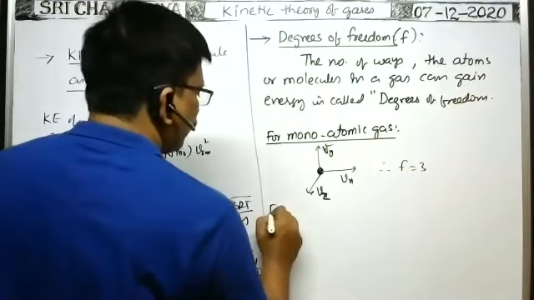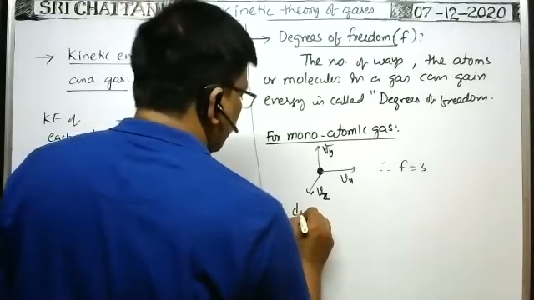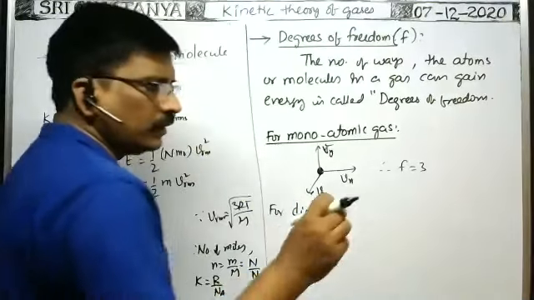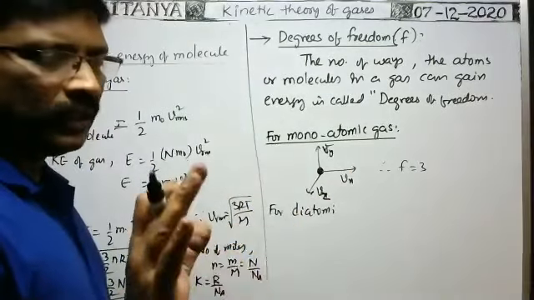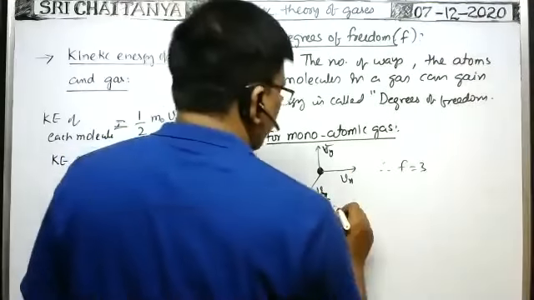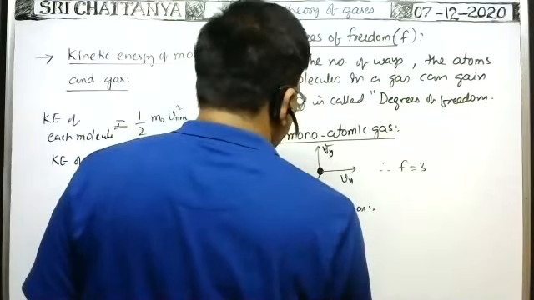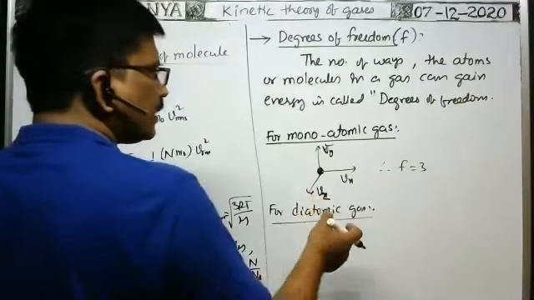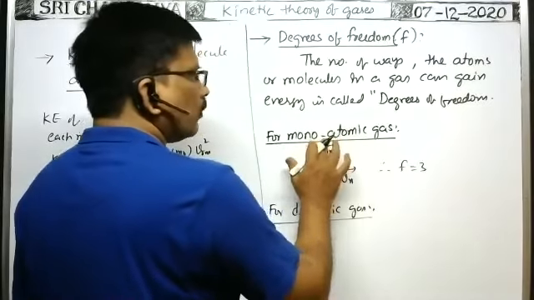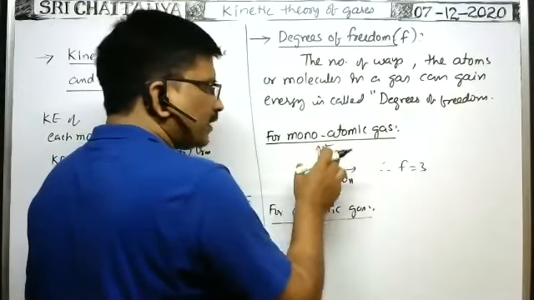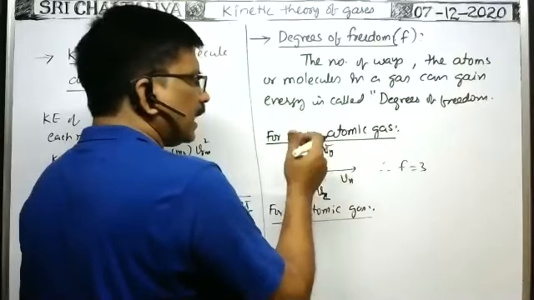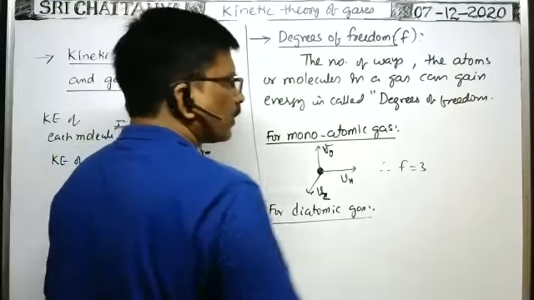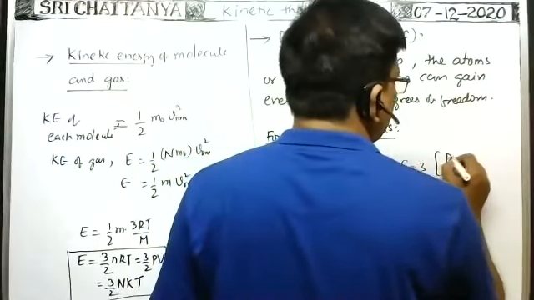Okay, next for diatomic gas. For diatomic gas, that means hydrogen gas, nitrogen gas, the molecule in the gas consists of only 2 atoms. That is the diatomic gas. As the monoatomic gas gains energy because of its speed along the x-axis, y-axis, z-axis, it has only translational kinetic energy.